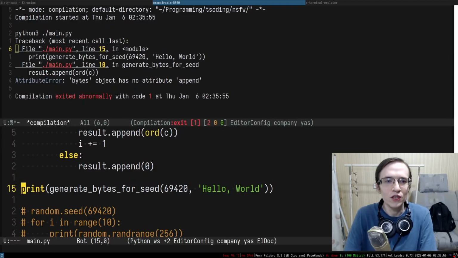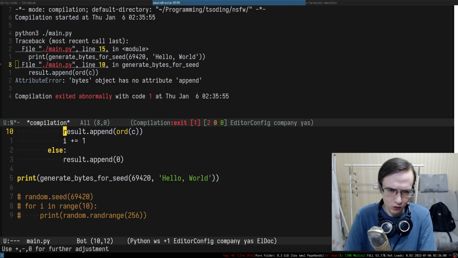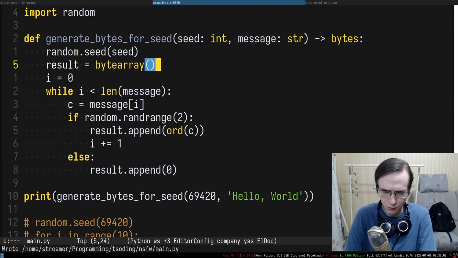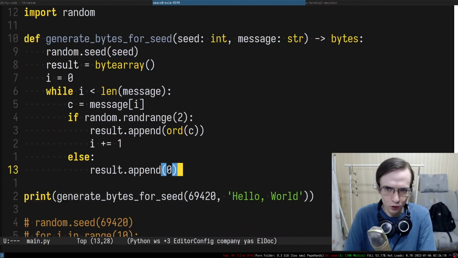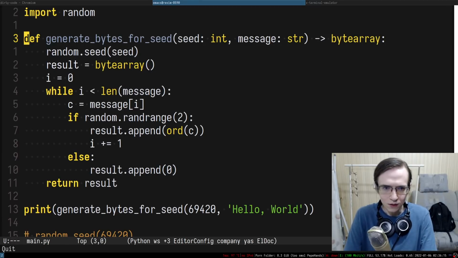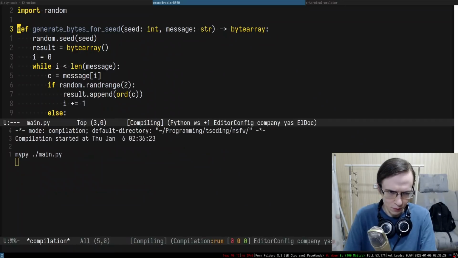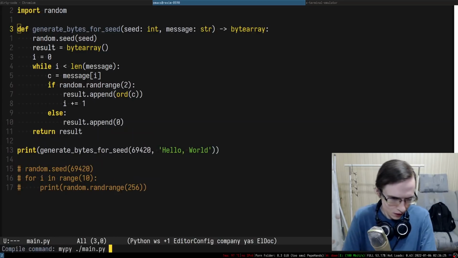So there's no such thing as append for bytes, which is rather interesting. I think this is because it has to be a byte array, if I remember correctly, because it's modifiable. Yeah. And it returned none because I never returned that thing in here. And by the way, because of that, I want to say byte array. Might as well start using MyPy just to check the types, just in case. It's taking some time because it's written in Python.